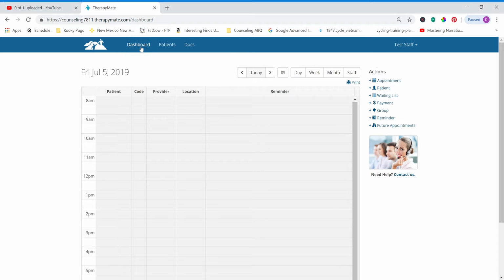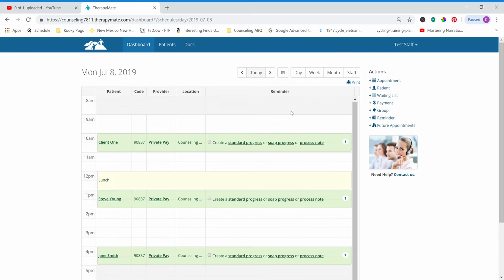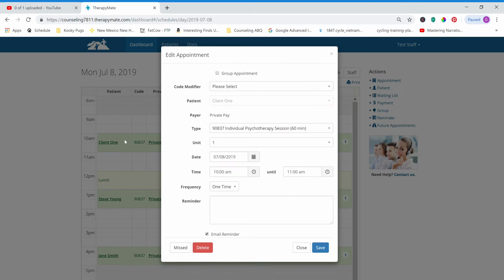In this video, we're going to look at how to cancel appointments. So open up your dashboard, and in this example, we're going to go to July 8th, and we have 3 clients scheduled for that day. First, we're going to mark client 1 as a missed appointment. So just click on the green area and simply click missed.